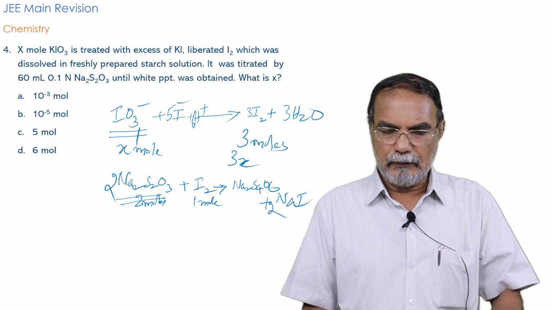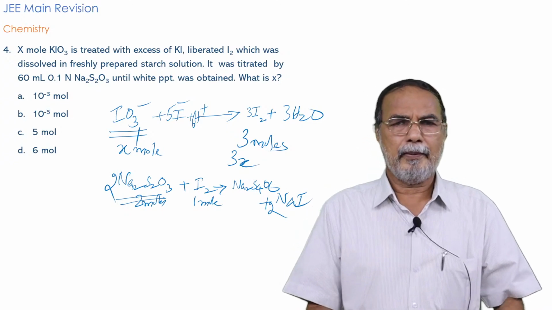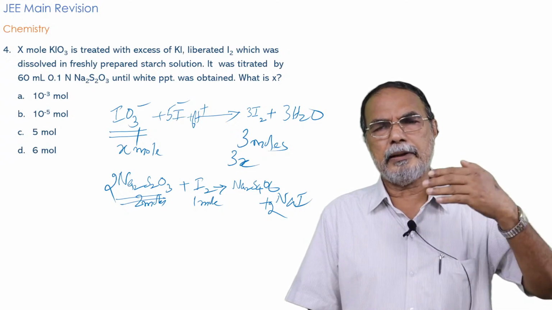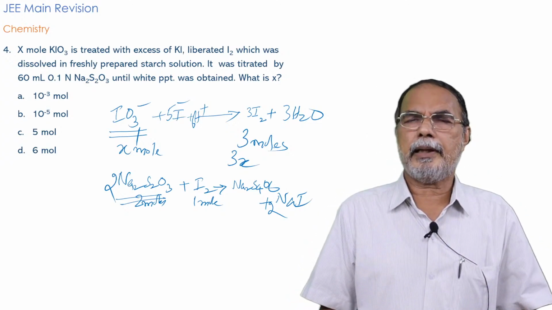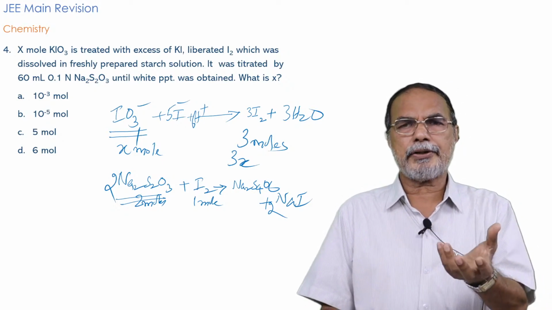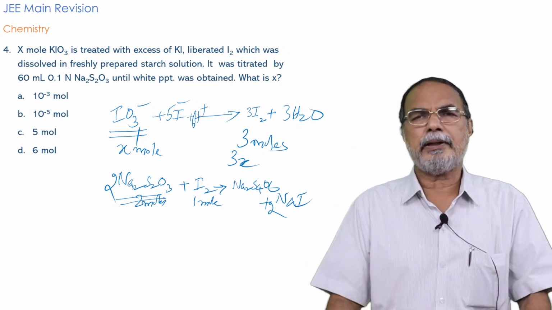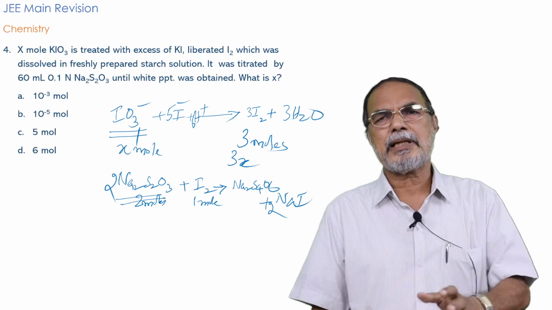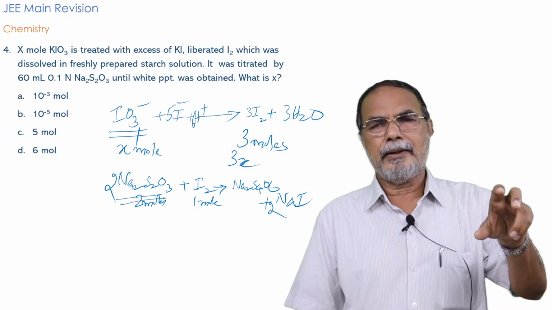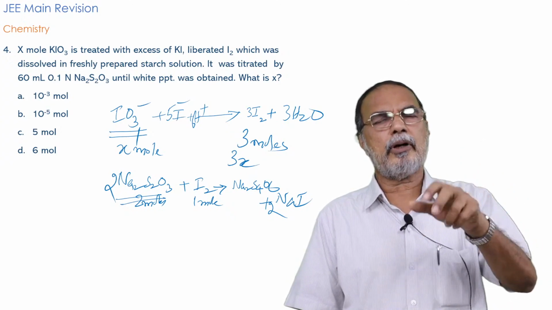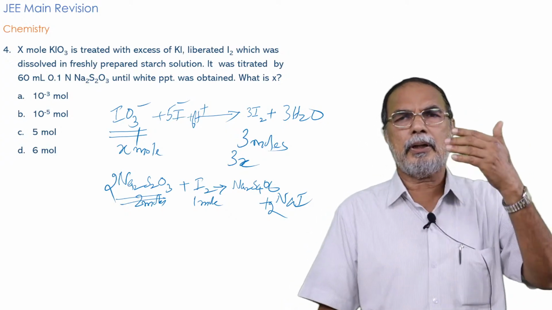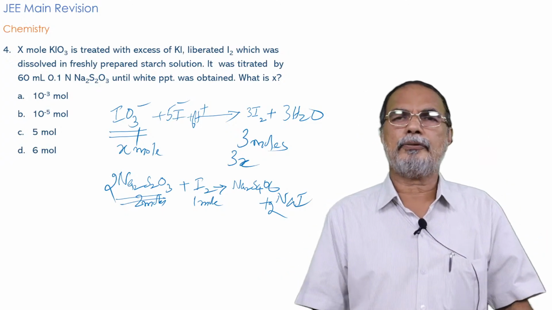So that's why we continue until a white precipitate is obtained. What is important is the blue color. Once the blue color disappears, one can conclude that the reaction is complete. In the solution, there will be white turbidity of the starch, and whatever sodium tetrathionate and sodium iodide formed. Of course, these are soluble substances, and the white precipitate is actually due to the starch which was originally added to form that blue starch-iodine complex, the color of which can be monitored to find out the end point of the titration.